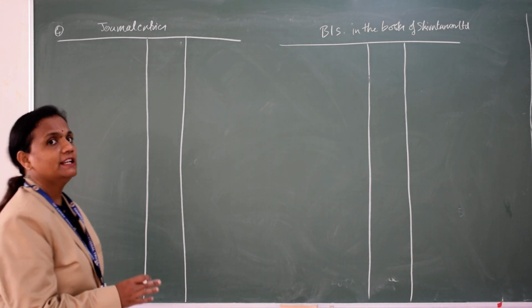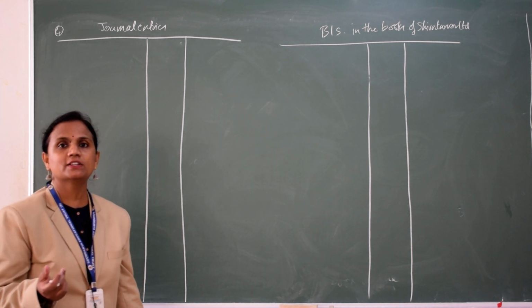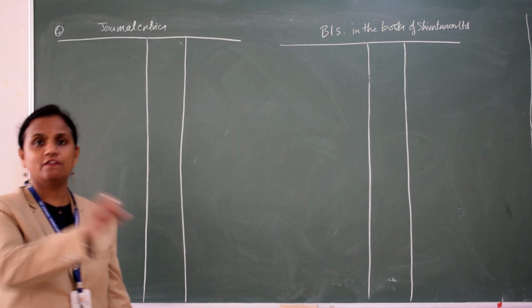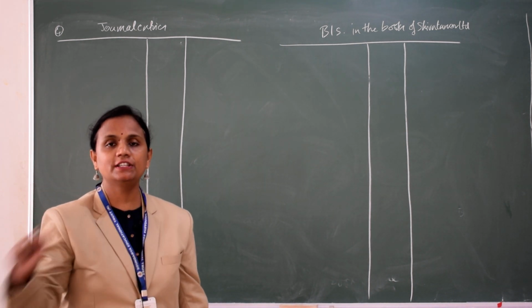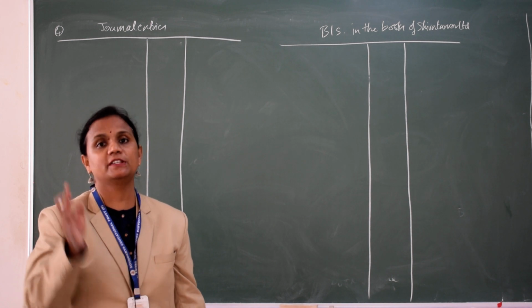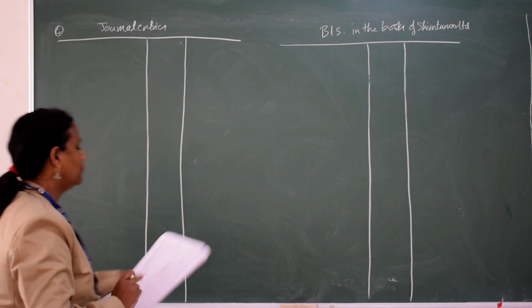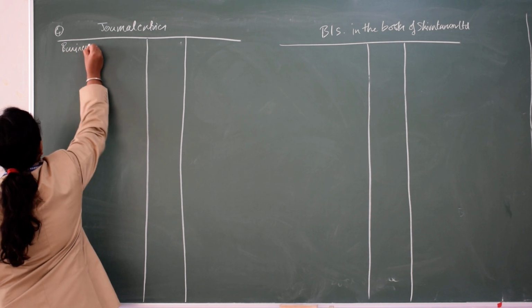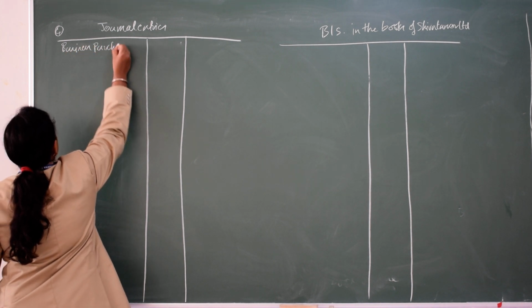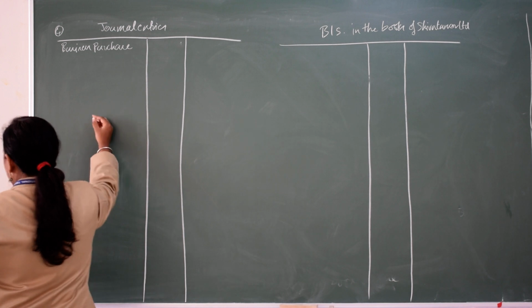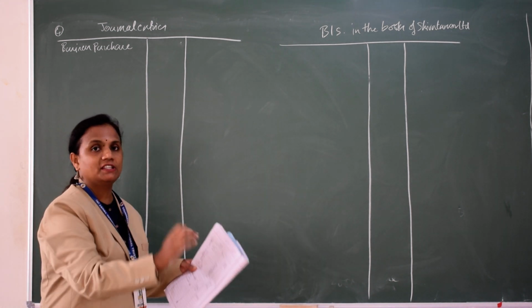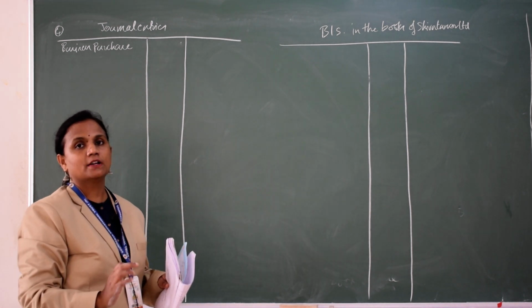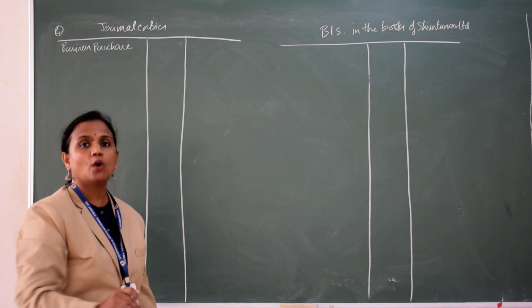In the journal entry, what is Shiv Kumar doing? He is purchasing Shiva and Kumar's business. So first we write business purchase, Shiva and Kumar. What is he giving for Shiva and what for Kumar?